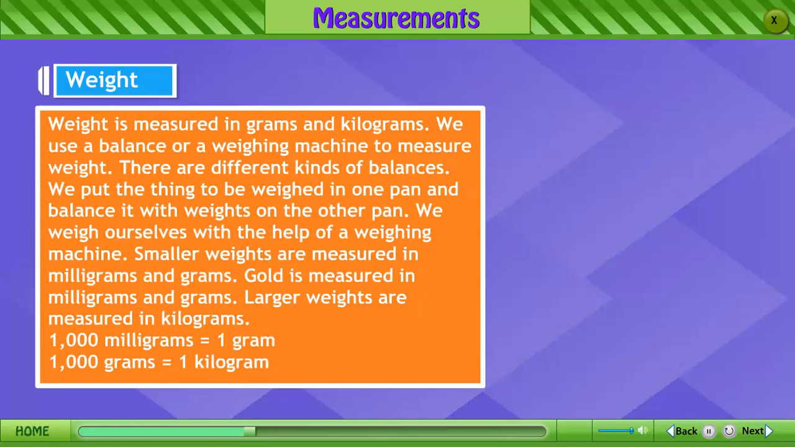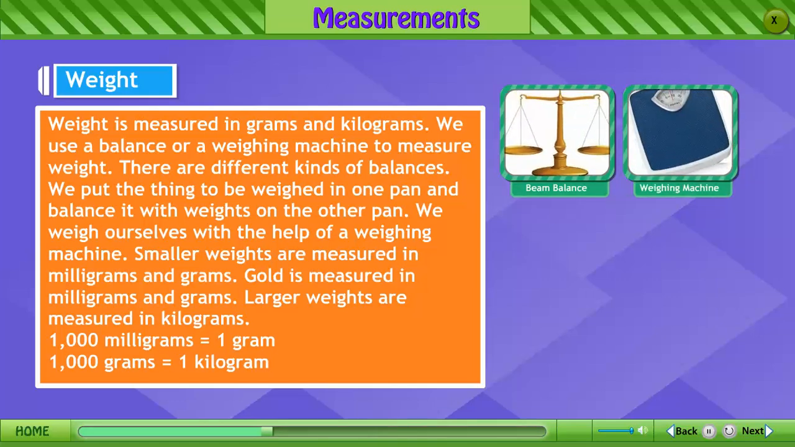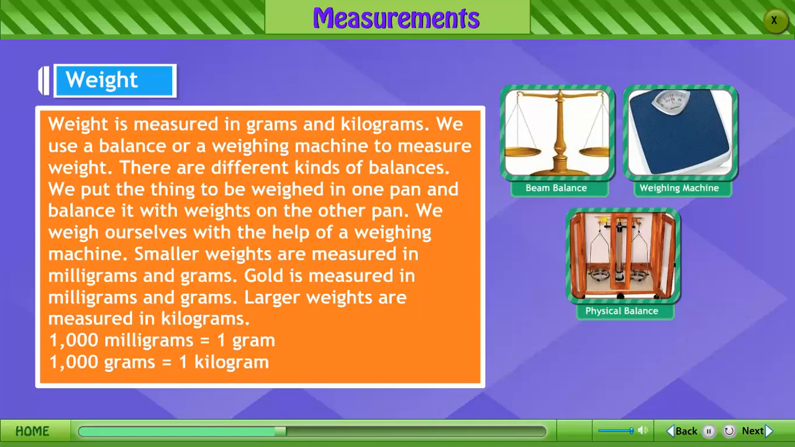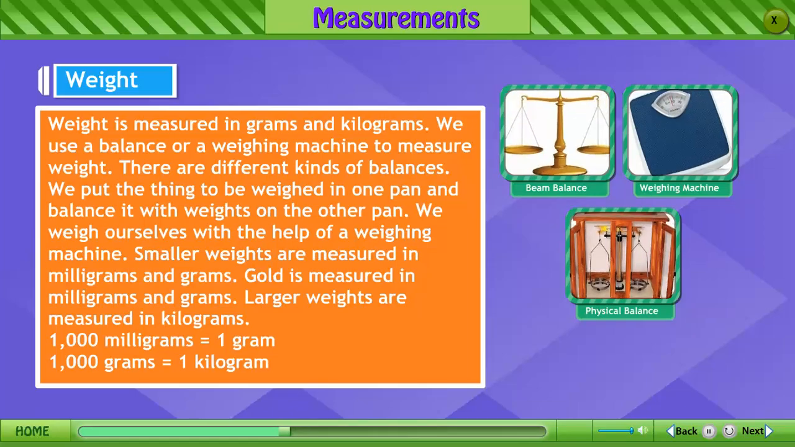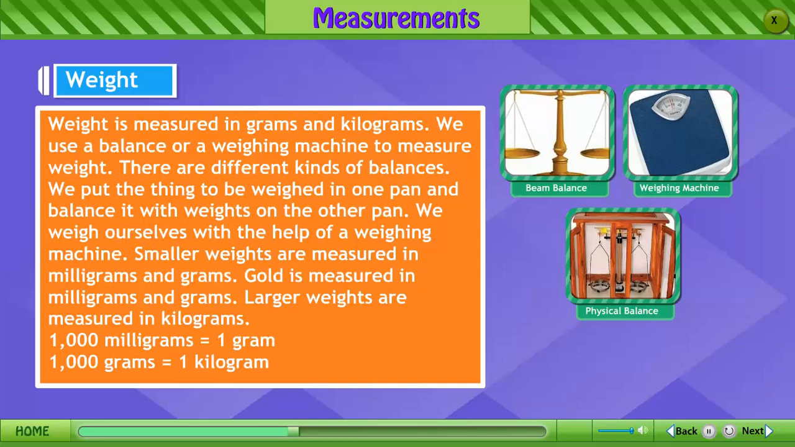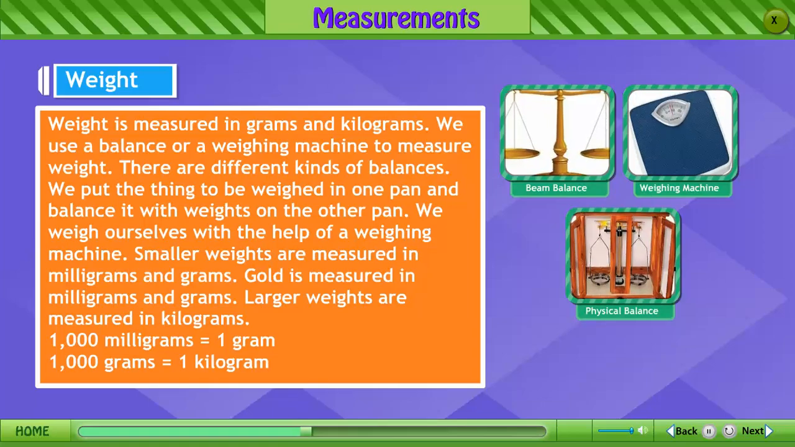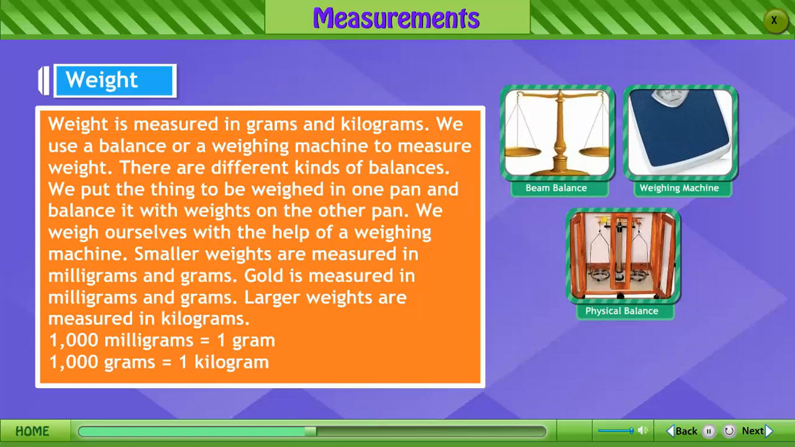Weight. Weight is measured in grams and kilograms. We use a balance or a weighing machine to measure weight. There are different kinds of balance. We put the thing to be weighed in one pan and balance it with weights on the other pan. We weigh ourselves with the help of a weighing machine. Smaller weights are measured in milligrams and grams. Gold is measured in milligrams and grams. Larger weights are measured in kilograms. 1000 grams equal 1 kilogram, 1000 milligrams equal 1 gram.